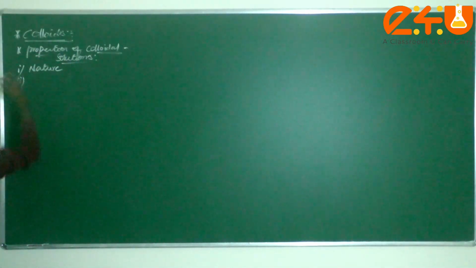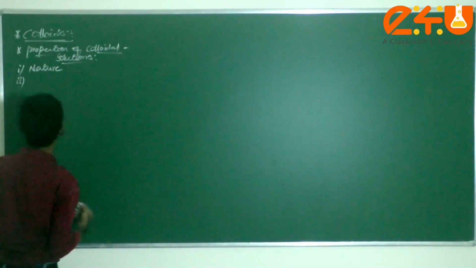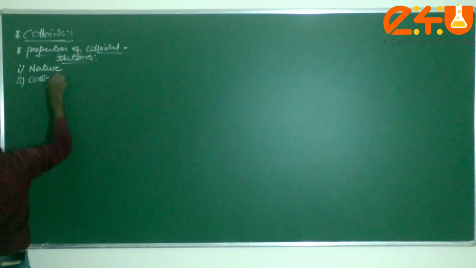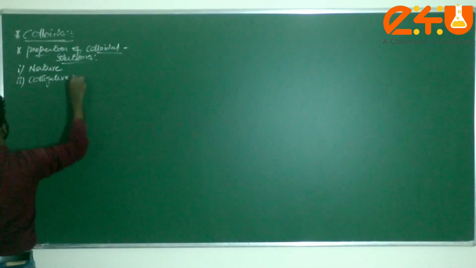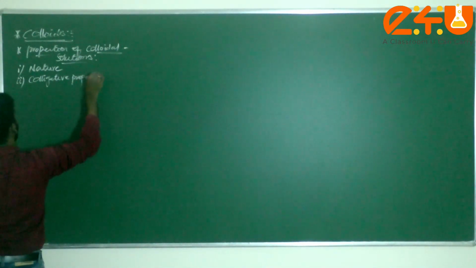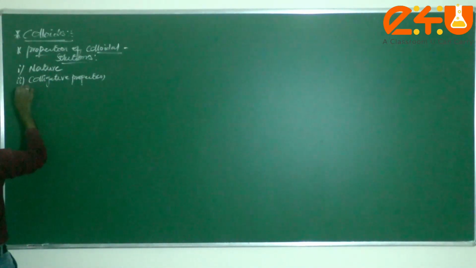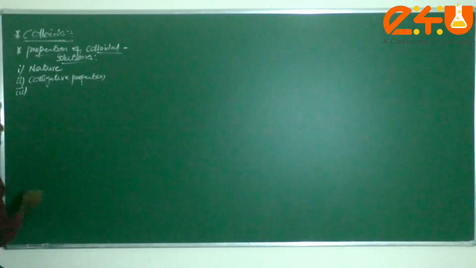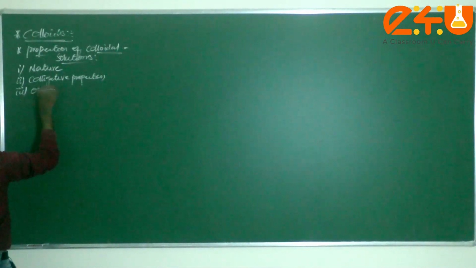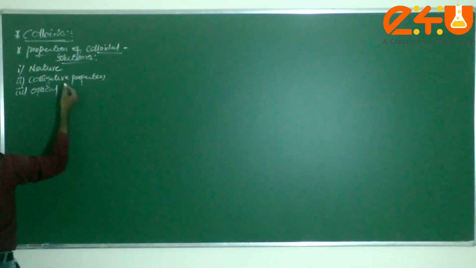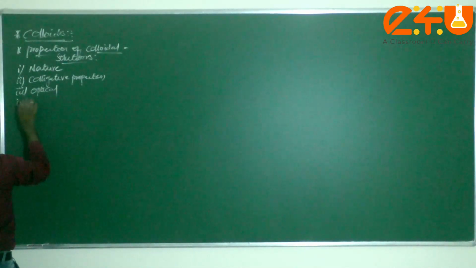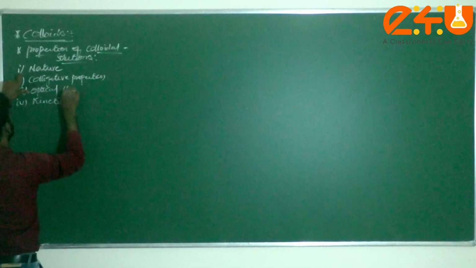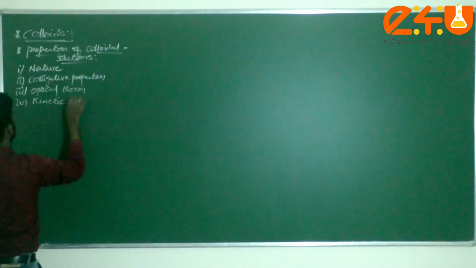Okay, and the second one, I am writing the list out here for reference. Next one, colligative properties. Next one, very important here. We are having two main things based on optical and kinetic theory.